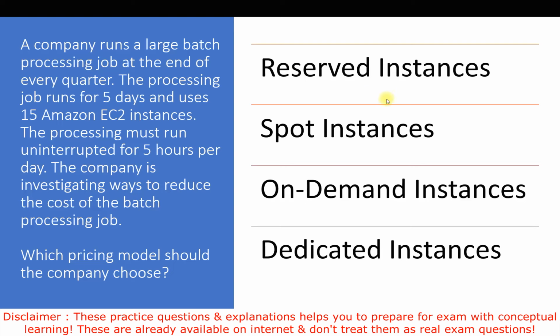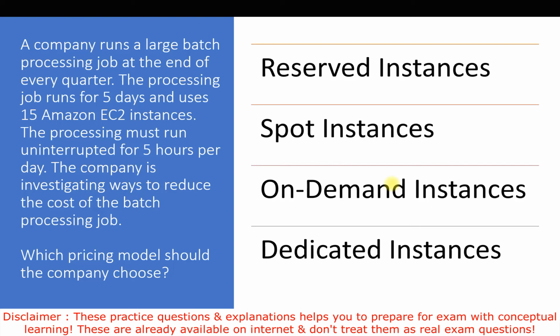If we talk about spot instances, we know they are cheaper, but when we are talking about 5 hours uninterrupted, we can't go for spot instances because they can be interrupted, and they might not be available to new customers either. On-demand instances seem correct to me, because whatever type of requirement we have, on-demand instances always fulfill it. We just need instances during every quarter for 5 days and 5 hours uninterrupted, which we can get easily. So in this case we will go for on-demand.